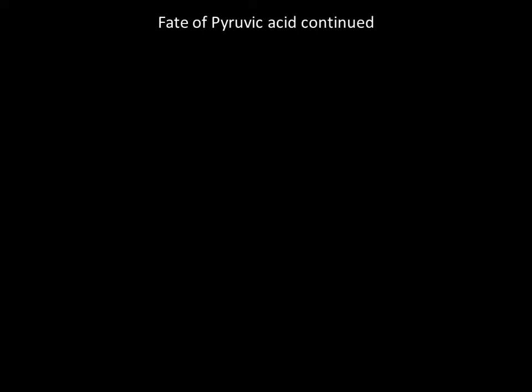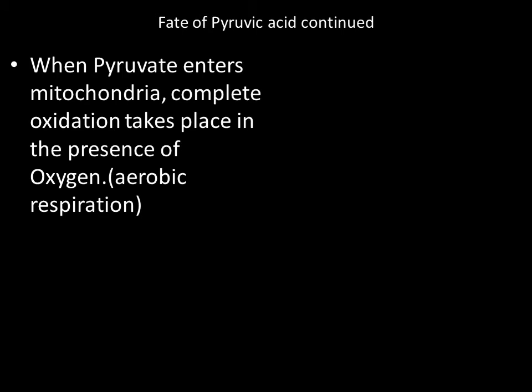Fate of pyruvic acid. When the pyruvic acid, after the glycolysis process, enters into yeast, it will produce ethanol and carbon dioxide and energy. In case it enters into muscles, it undergoes incomplete oxidation to form lactic acid and energy. But if the pyruvic acid enters into mitochondria, complete oxidation takes place in the presence of oxygen, and that's called